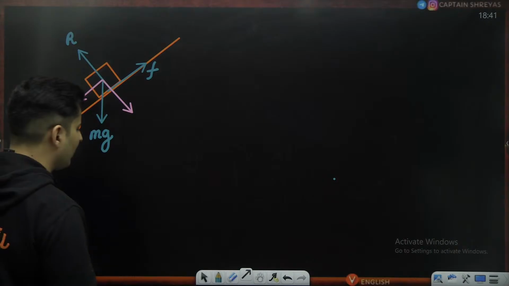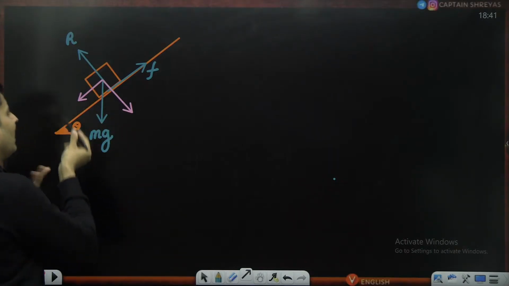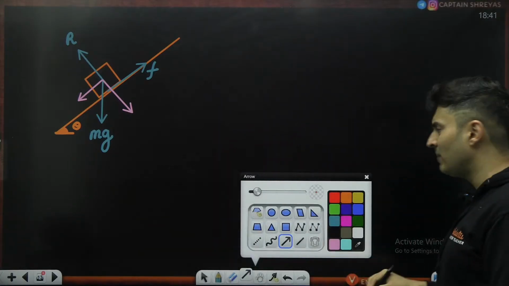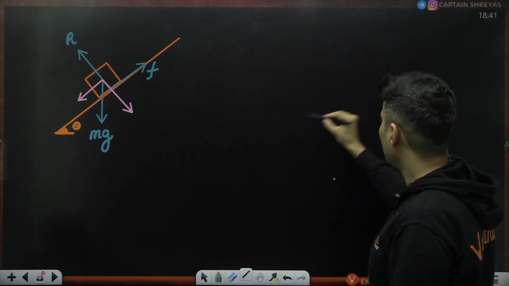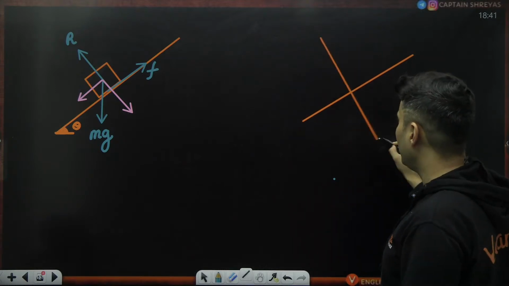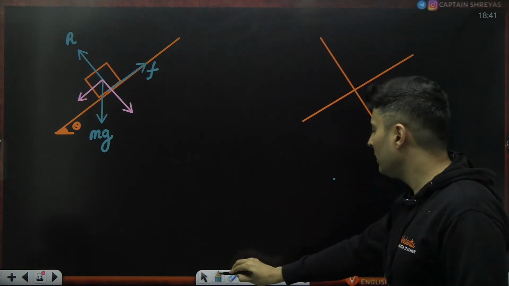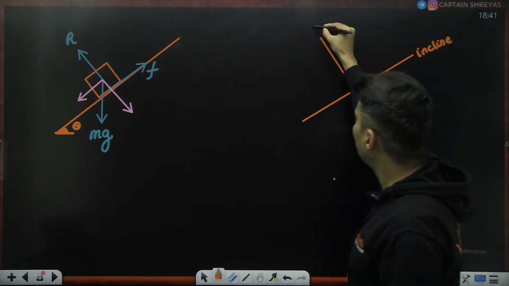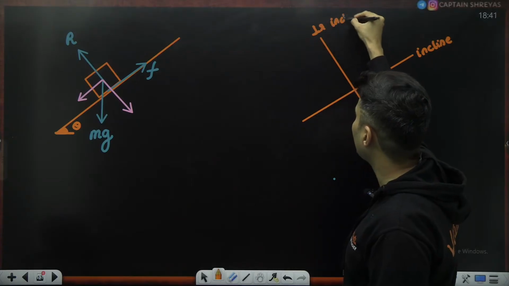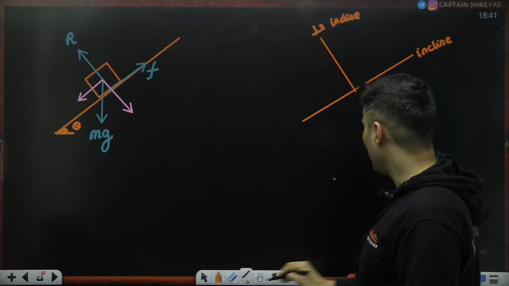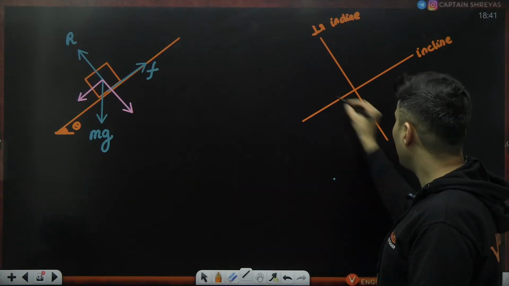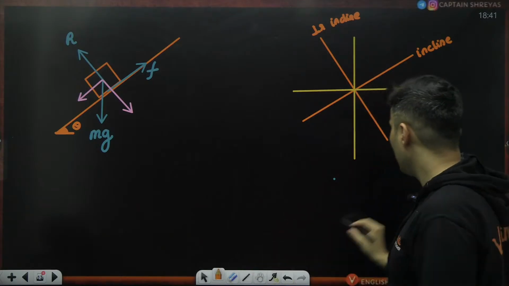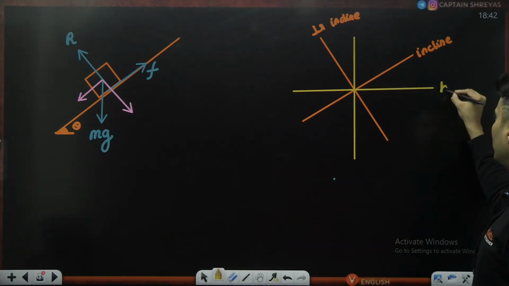Now usually people get confused which one is what. Is it mg cos or mg sin? So I have a beautiful technique, guys, and the technique is the division by 8 method. What you do is you show the inclined plane and show the perpendicular to the incline. Next thing what you do, also show the actual horizontal and the actual vertical. This is also important.